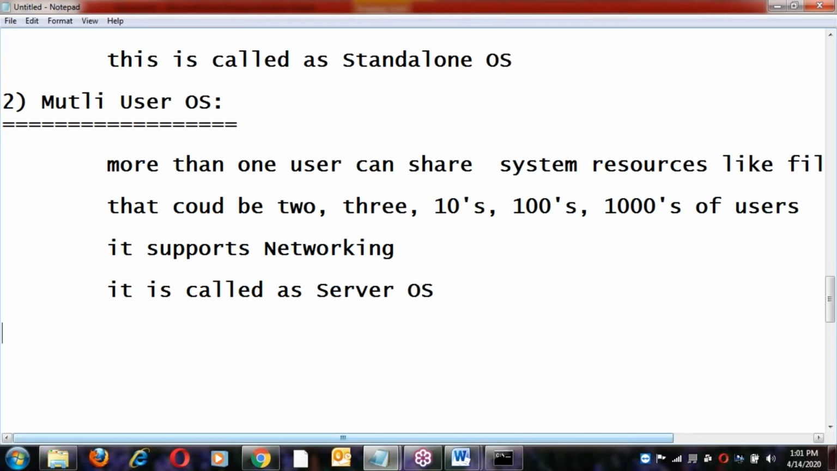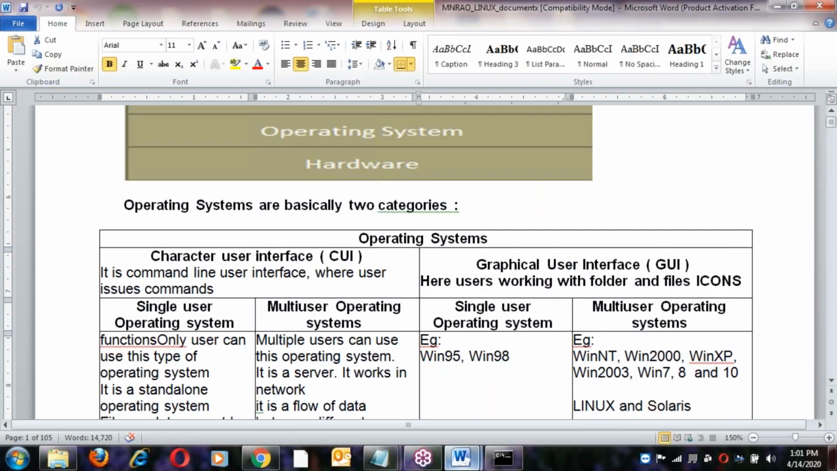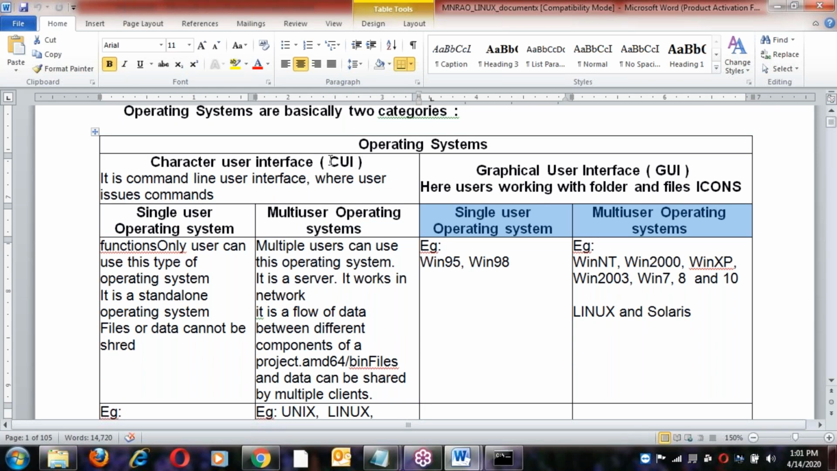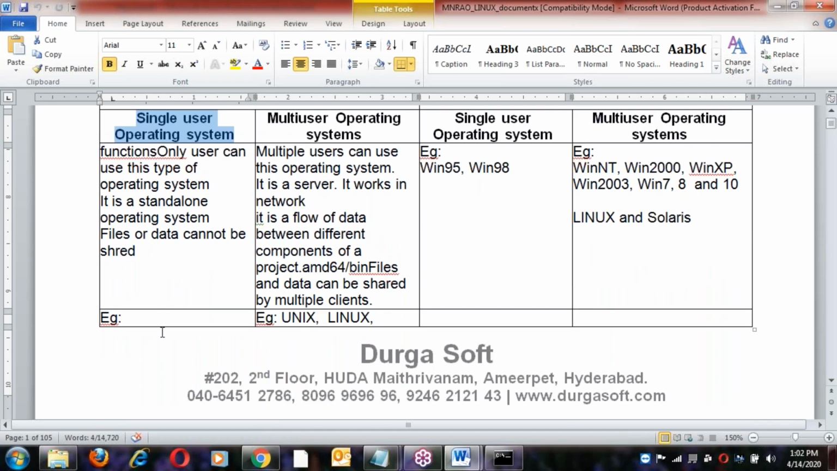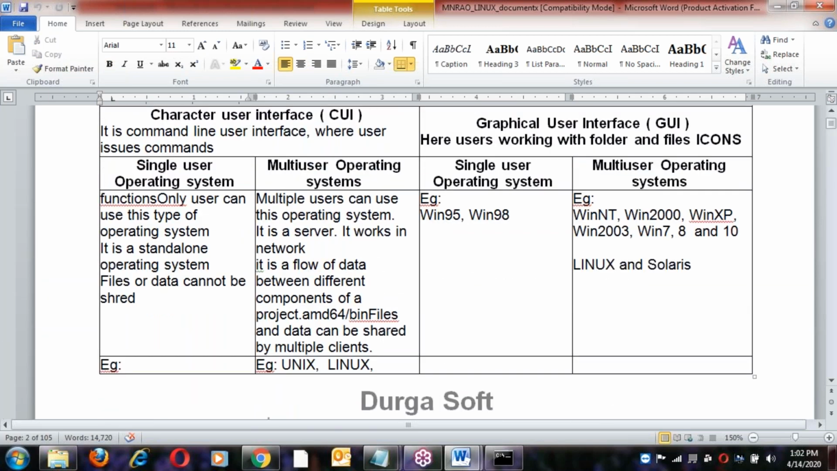Fine, now let us go to the document. Here you get character interface, single user and multi-user, and graphical interface, single user and multi-user. Now let us see examples one by one. For character interface, single user, the example is MS-DOS. Now let us see the history of all the operations one by one here.